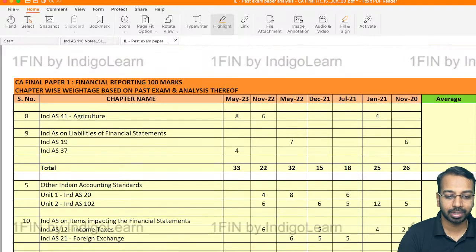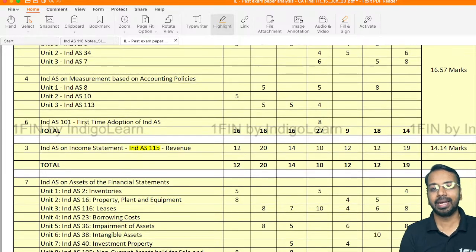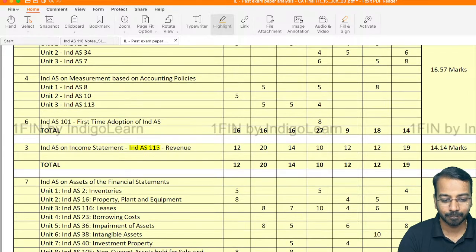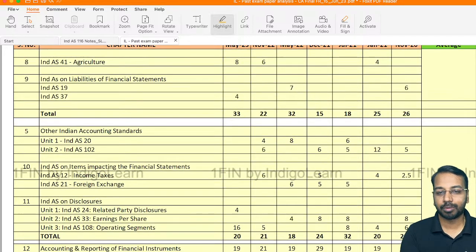Then comes our next favorite standard, Ind AS 116 on leases. Again, 6 to 10 marks from this is generally tested in each of the examinations, barring few exceptions. So if you see revenue, some 15 to 20 marks, leases, let us say 10 marks, that makes it 30 marks. Then business combination and consolidation, 20 marks, and financial instruments, 20 marks. This itself takes care of your 55 to 60 marks of the paper.